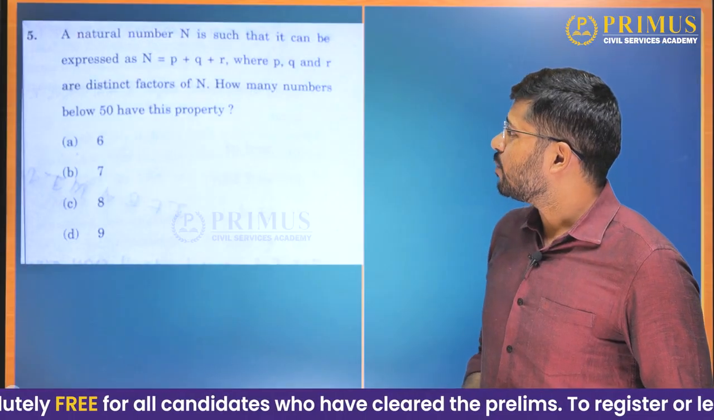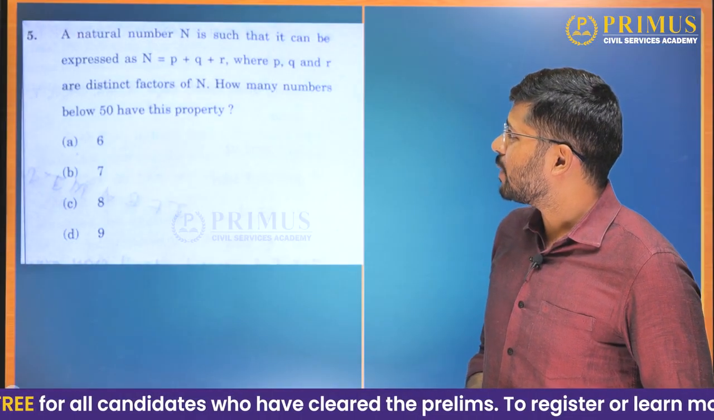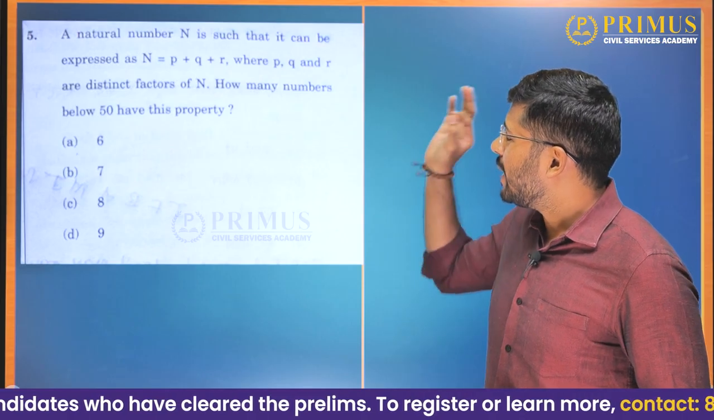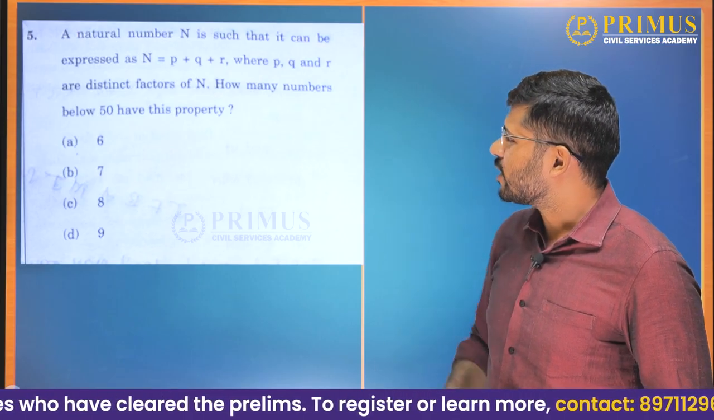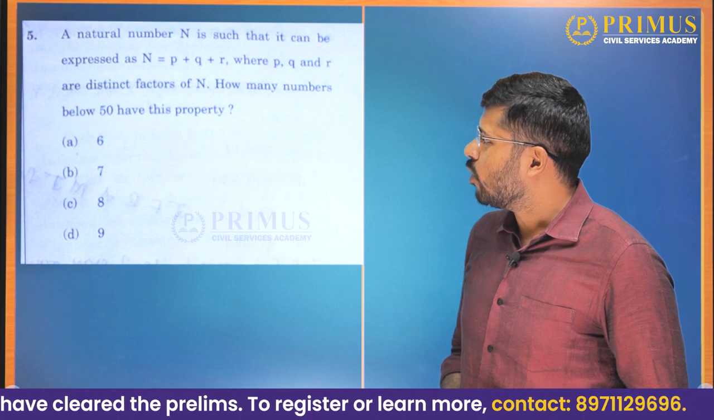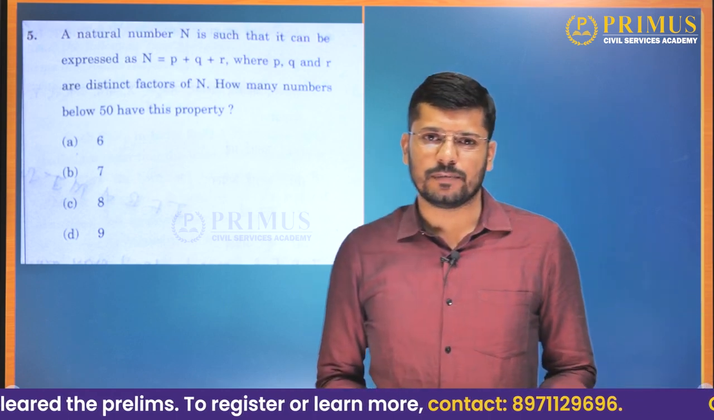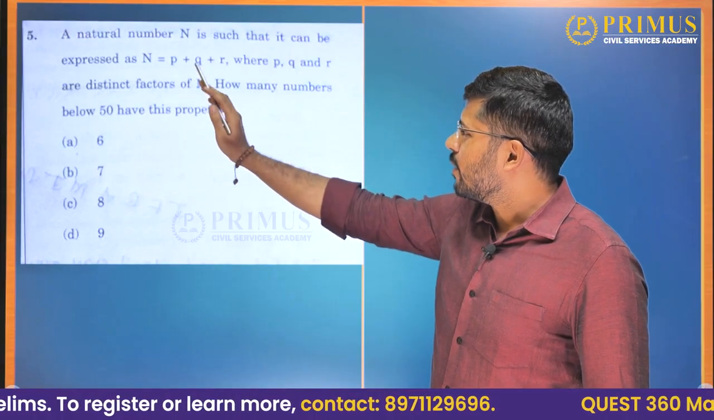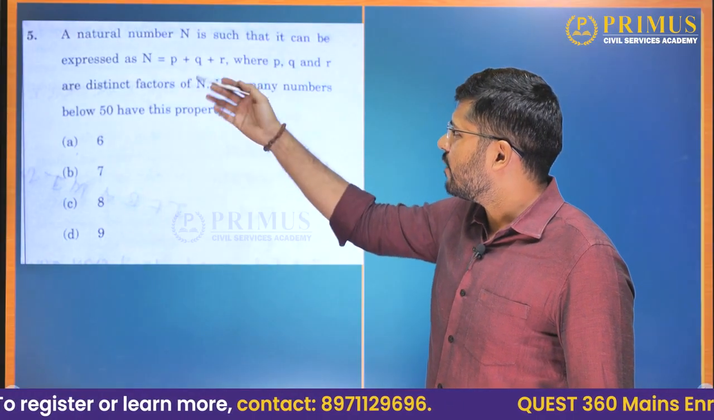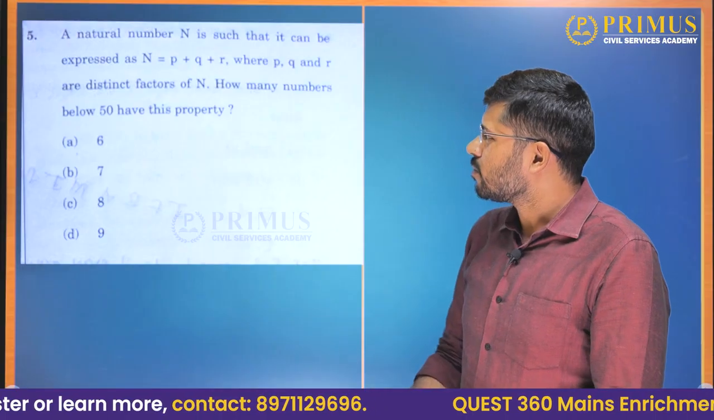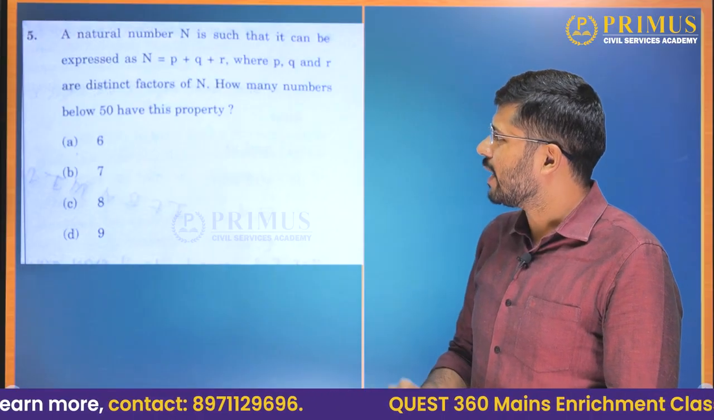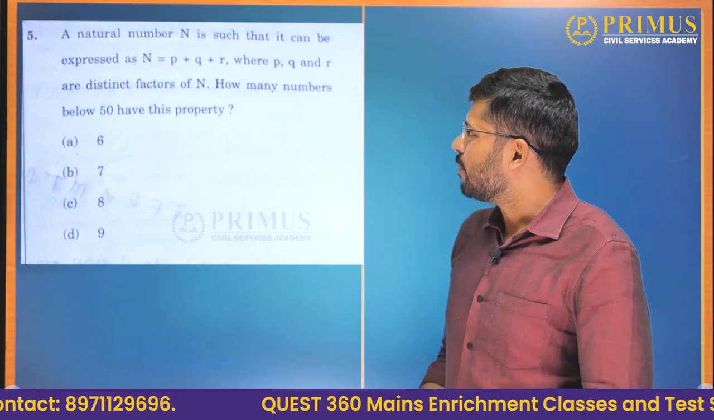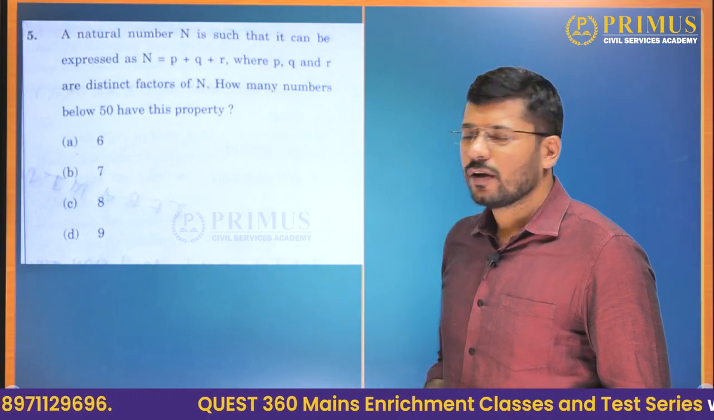A natural number n is such that it can be expressed as n equals p plus q plus r, where p, q and r are distinct factors of n. How many numbers below 50 have this property? So n is such a number which has different factors p, q and r, and each of p, q and r are factors of n, and if you add p, q and r, you must get n. How many such distinct numbers are there that are less than 50?